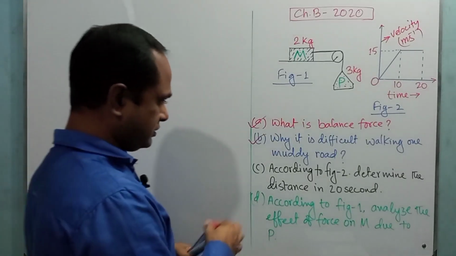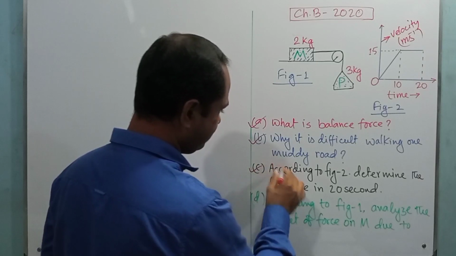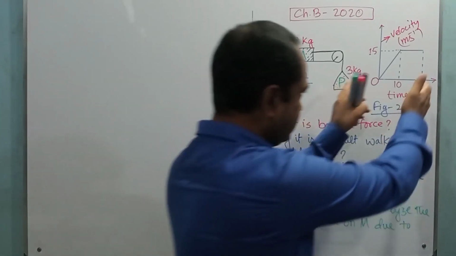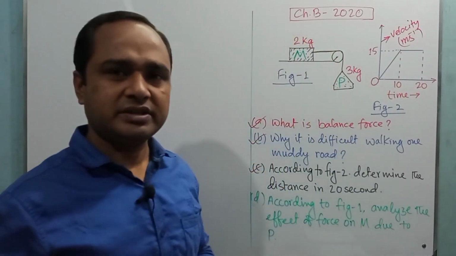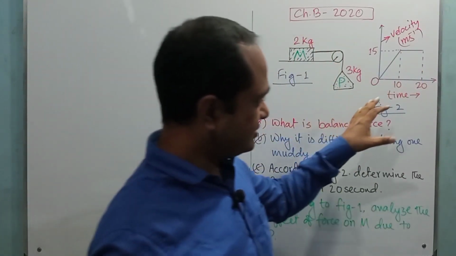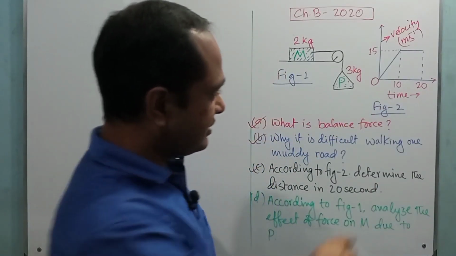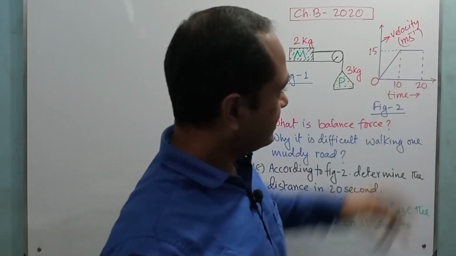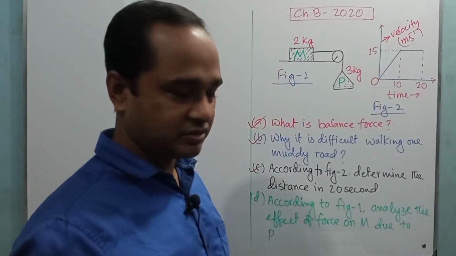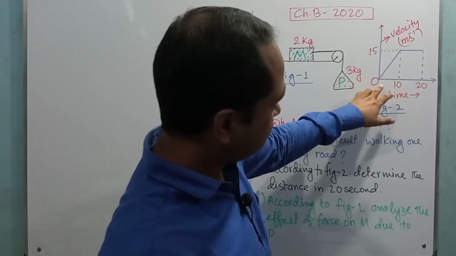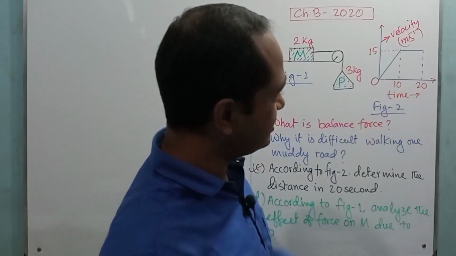Now we are going to solve the mathematical problem. According to figure 2, determine the distance in 20 seconds. So according to figure 2, we have to calculate the distance traveled in 20 seconds. Dear student, here the characteristics of the motion change after the first 10 seconds. In the first 10 seconds, the body moves with uniform acceleration, that is, the velocity increases uniformly from 0 to 15.